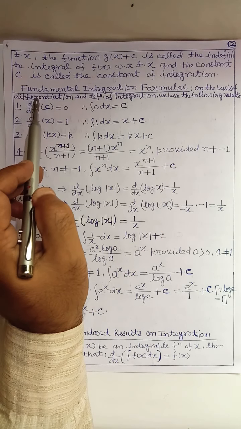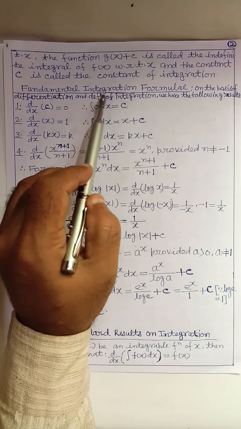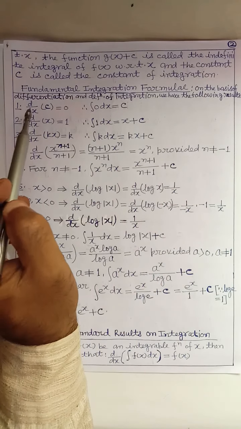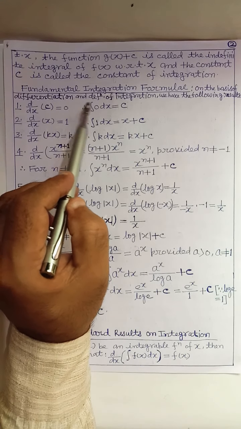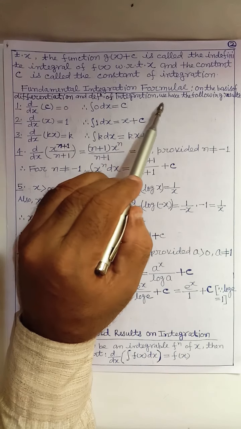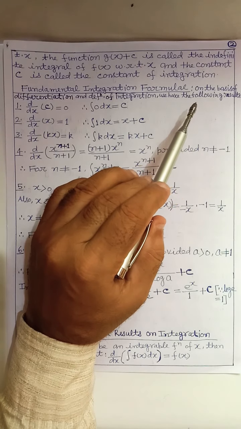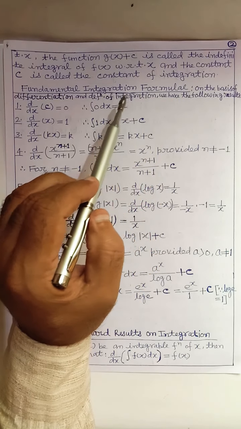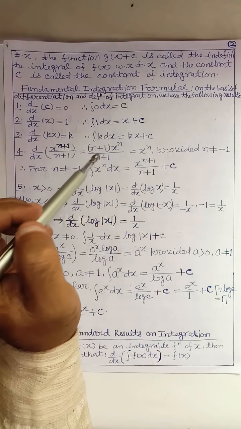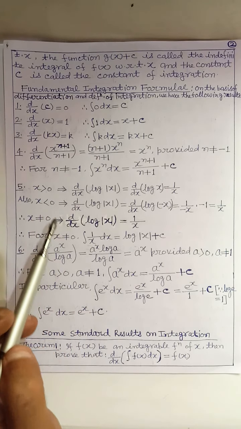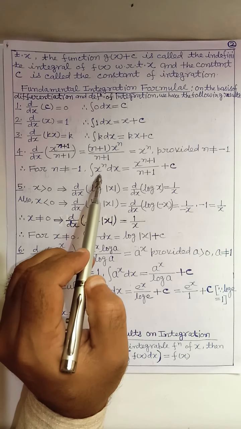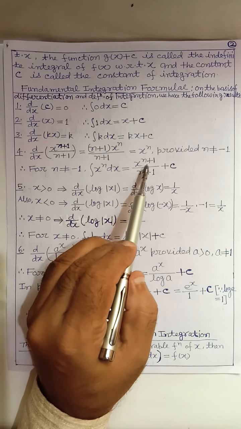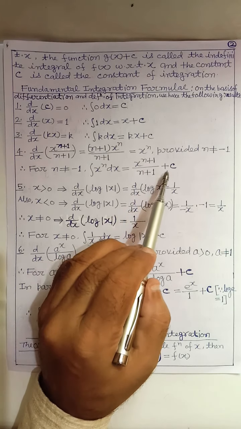Now we discuss fundamental integration formulae. On the basis of differentiation and definition of integration, we have the following results which we can learn easily. Integral of x to power n dx equal to x to power n plus 1 by n plus 1 plus c.